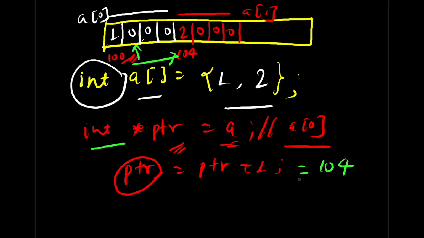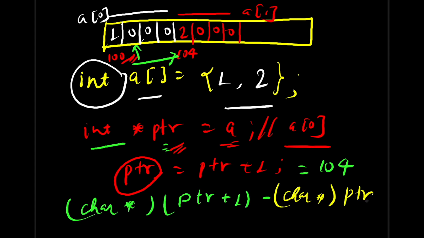So if somebody asks you to calculate the size of any variable, you can simply take a pointer, any pointer, and with the help of that pointer you can calculate the size. What you have to do is just write this code. And why do we need typecasting here? That is again a question here. You might be confused about this. Why do we use this typecasting? This is a basic question that you can have. This question is asked many times in interviews.